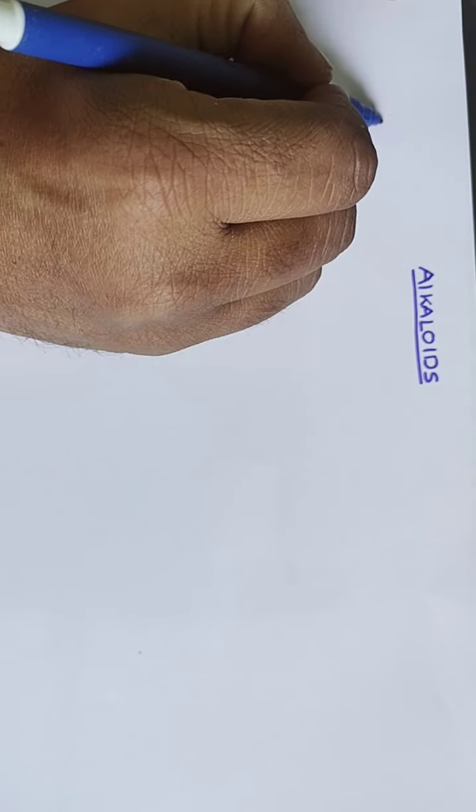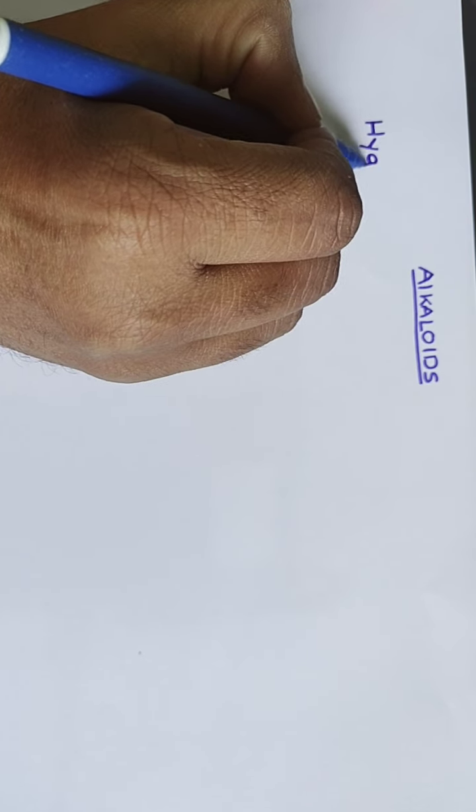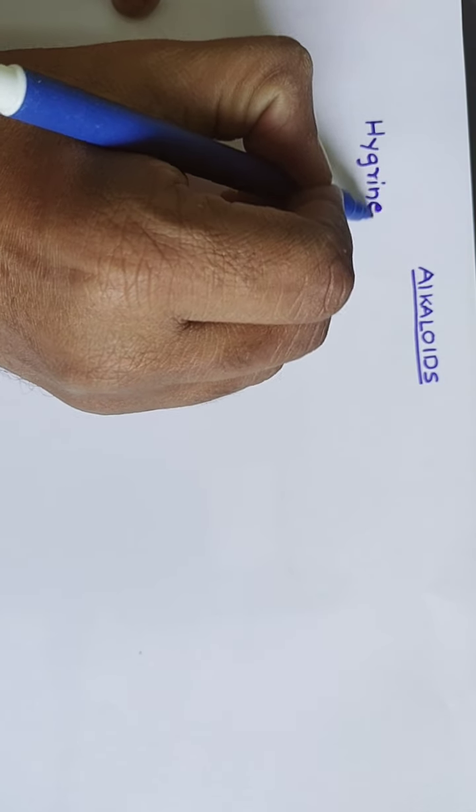Hello students. So we had started a discussion on alkaloids. We had discussed one alkaloid. Today we are going to discuss another one, that is hygrine. Hygrine belongs to the pyrrolidine alkaloids. This is one of the coca alkaloids.